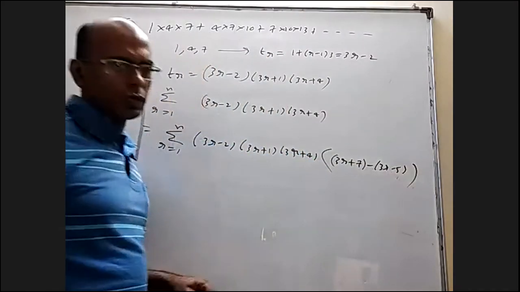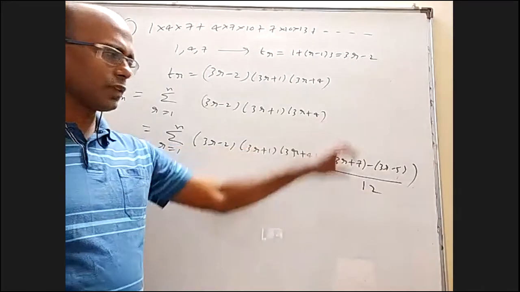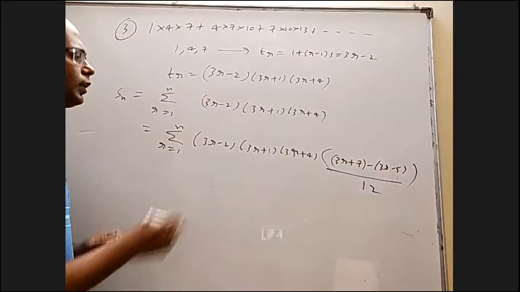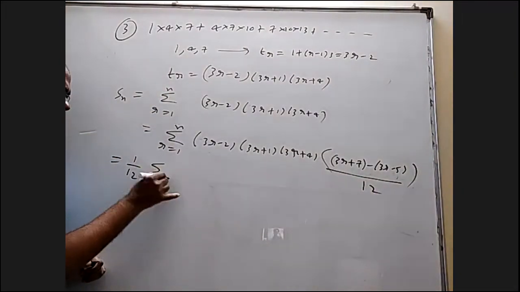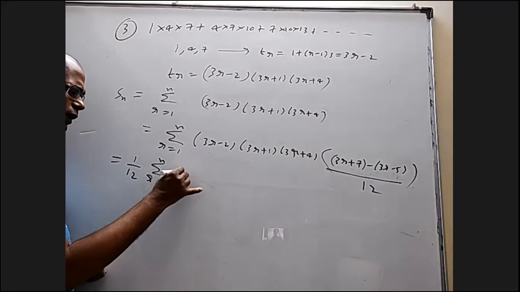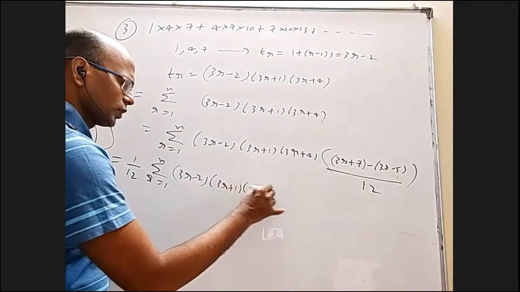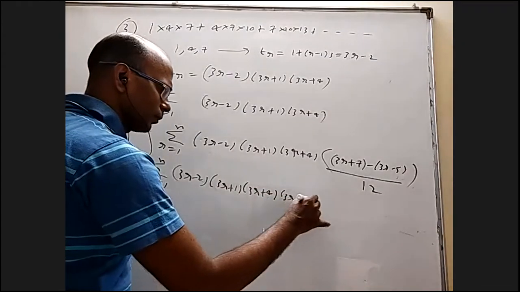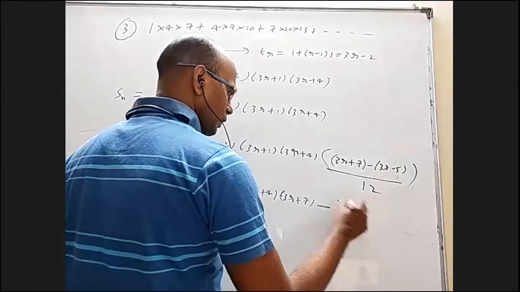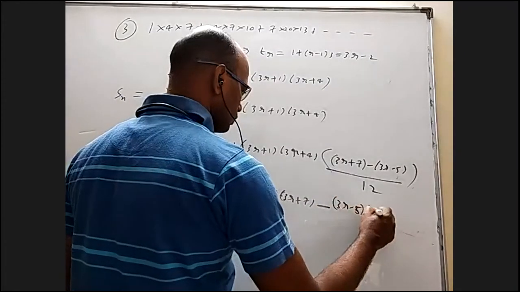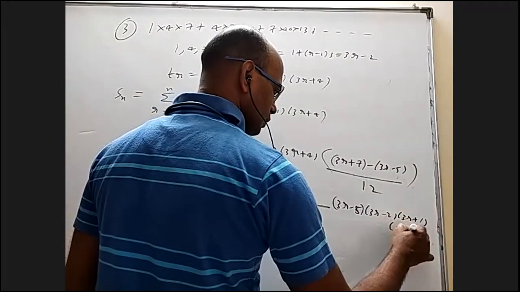And that difference is 12. So I multiplied by 12 and divided by 12. Multiply 12, divide 12, and that 12 you write like this. Now take this into this separately, this into this separately. So 1 by 12 into sigma r equal to 1 to n, (3r minus 2) into (3r plus 1) into (3r plus 4) into (3r plus 7) minus (3r minus 2) into (3r minus 5) into (3r minus 2) into (3r plus 1) into (3r plus 4).